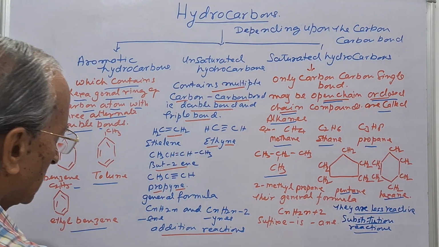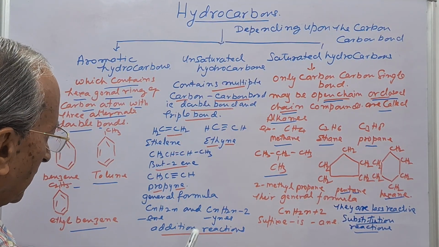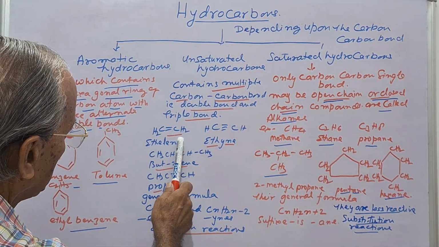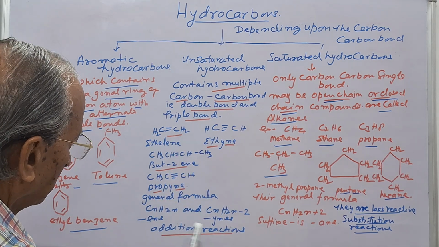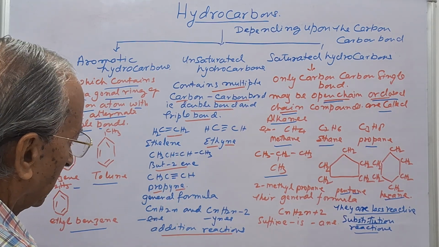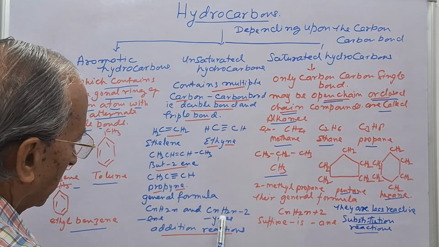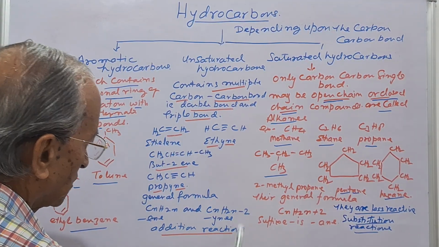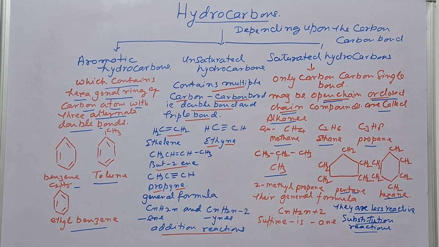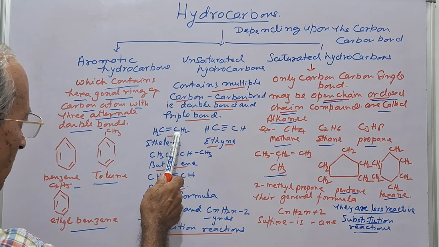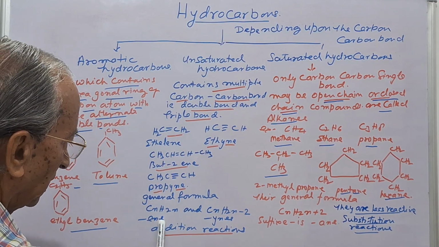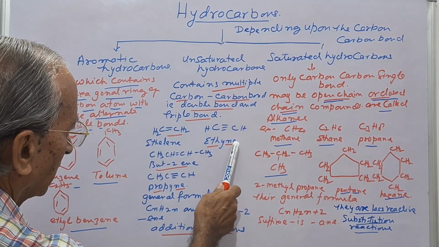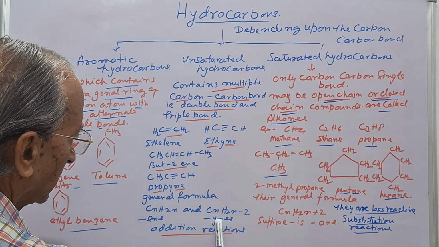Now in this case, general formula for the case of the double bond is CnH2n, and in the case of the triple bond, CnH2n-2, and the suffix for the double bond is -ene, and the suffix for the triple bond is -yne.